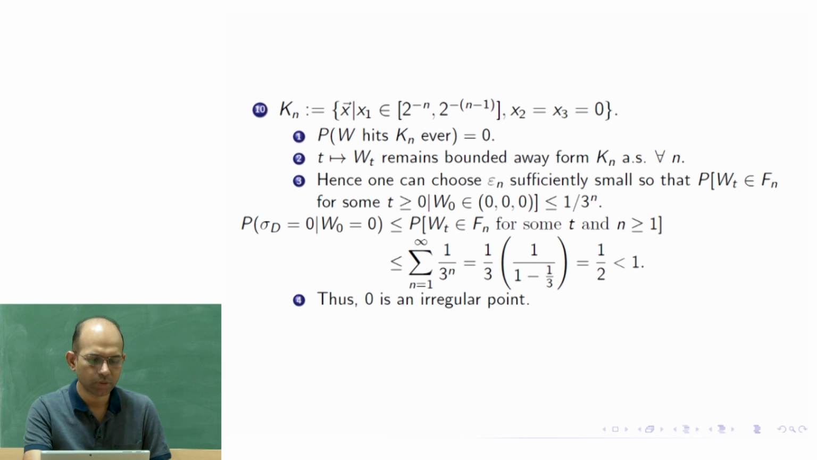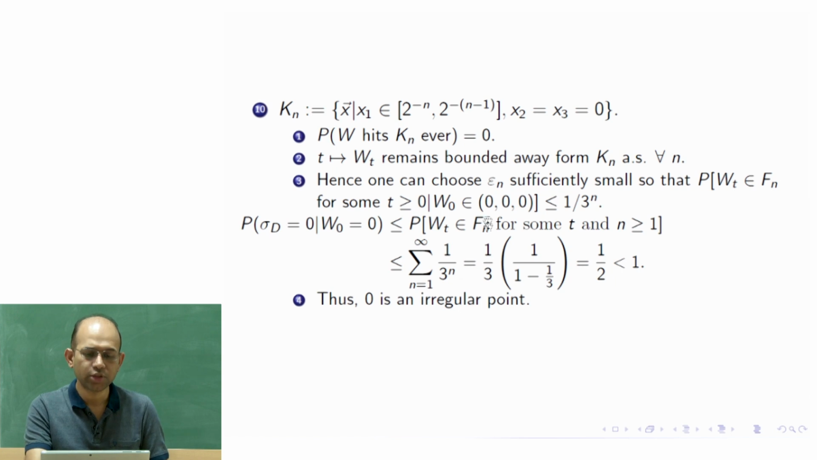And then if we compute this probability that sigma_D is equal to 0, given W_0 is equal to 0, this conditional probability is smaller than this probability. Why? Because this is a larger event. This set is a subset of this. What is this? This is saying that W_t hits f_n for some t and for some n.